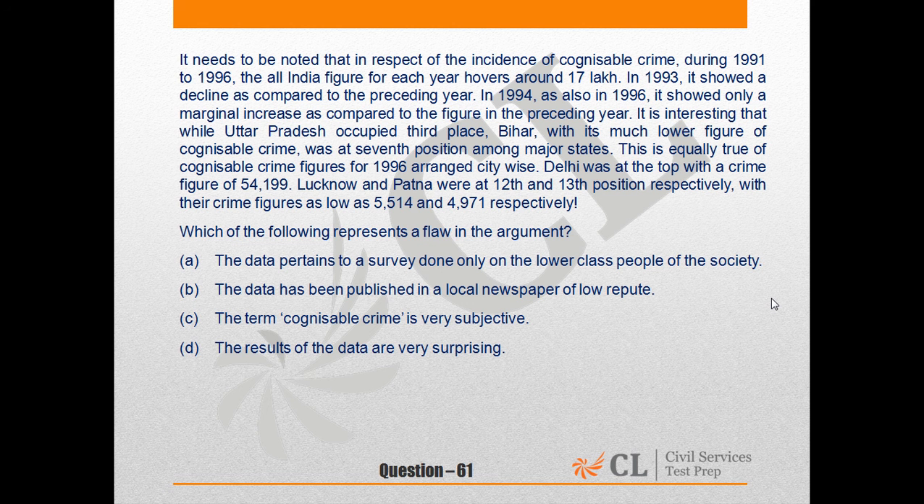Option D says the results of the data are very surprising. Now, that is irrelevant and can easily be eliminated. Hence, the answer to this question is option C.